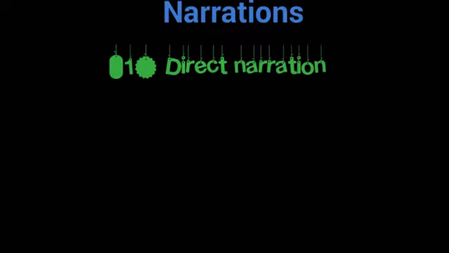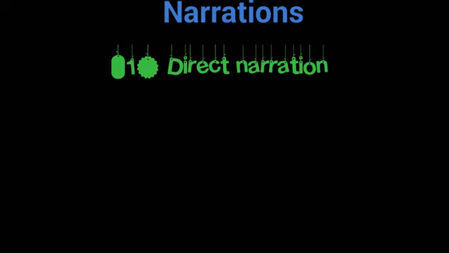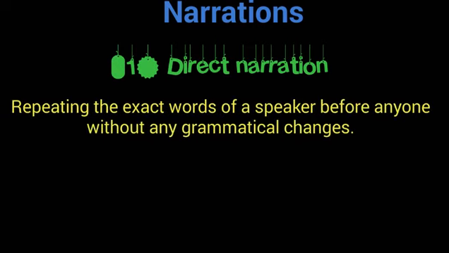The word narration means story. There are two types of narrations. The first one is direct narration and the second one is indirect narration. The first one is direct narration, repeating the exact words of a speaker before anyone without any grammatical changes is called direct narration. As we can do copy and paste in computer or mobile, same here. Just here we are repeating the exact words of a speaker that the speaker has told to us to forward it to the third man.